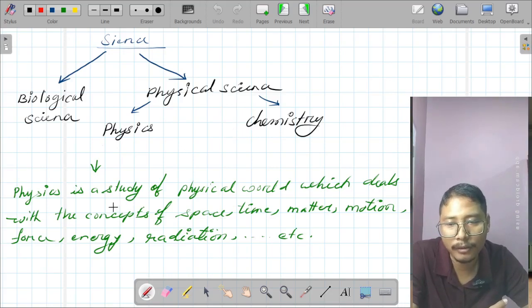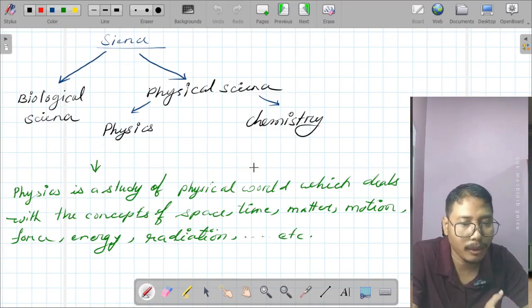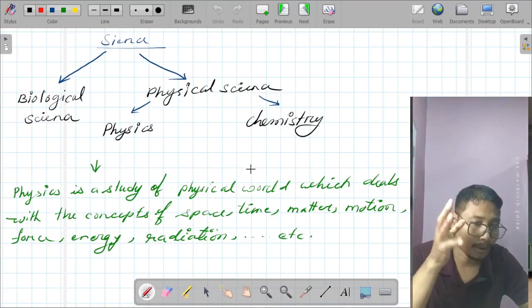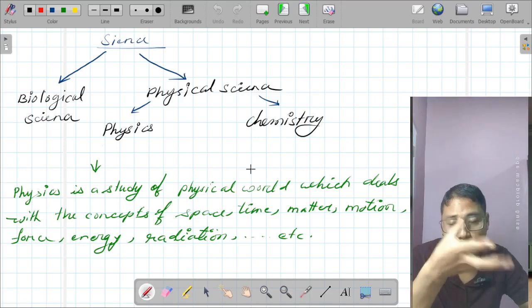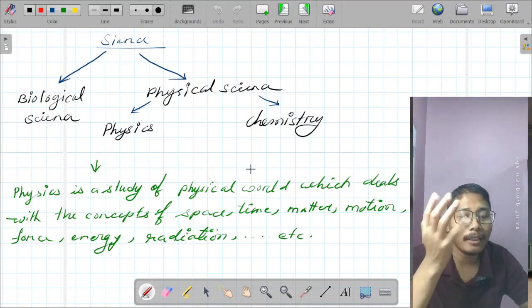What is physics? Physics is a study of physical world which deals with concepts of space, time, matter, motion, force, energy, radiation, etc. This is a physical science. This deals with basically concept of space. You know what is space, time, matter, object, those things. Motion related to bodies, matter, objects, and force, energy, radiations, those.